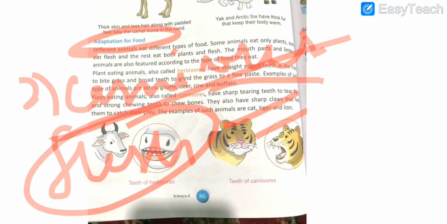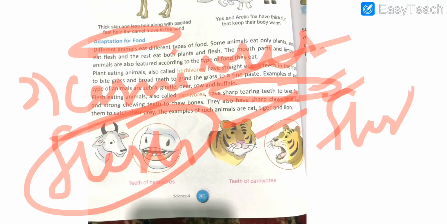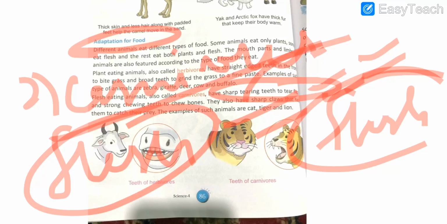Students, they have sharp tearing teeth to tear the flesh, because they have to feed on the flesh. That is why they are having sharp teeth, and strong chewing teeth to chew up the bones. They are also having sharp claws that help them to catch the prey.